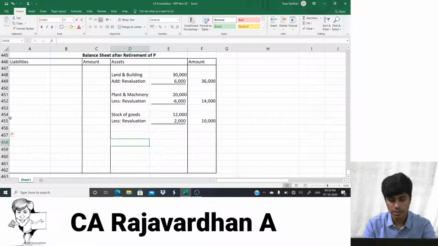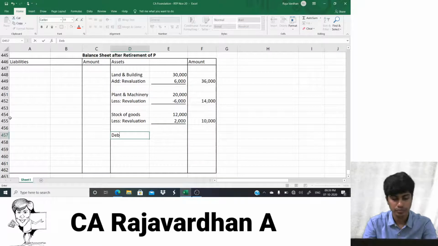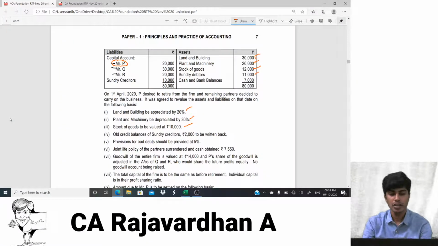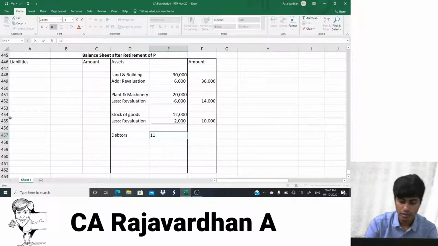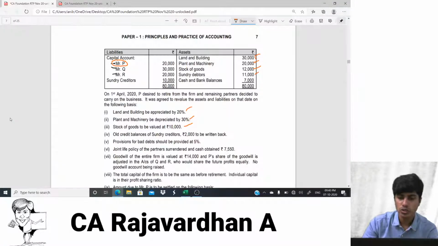Okay, debtors. Fine. So sundry debtors is 11,000. I'll just keep it in the inner column. There are adjustments against that, so that I can take this part.